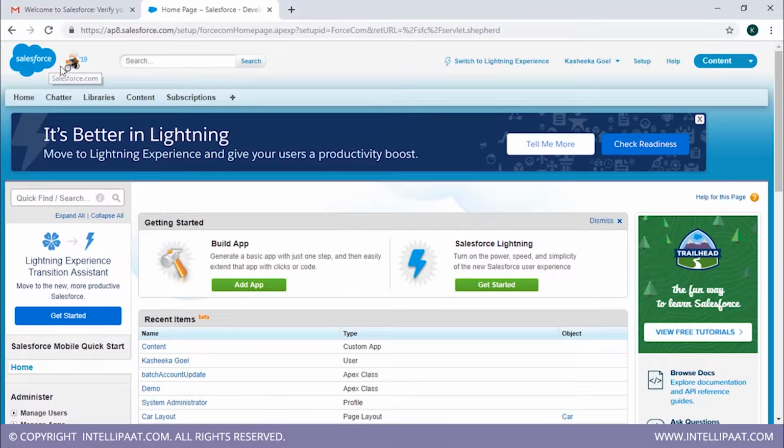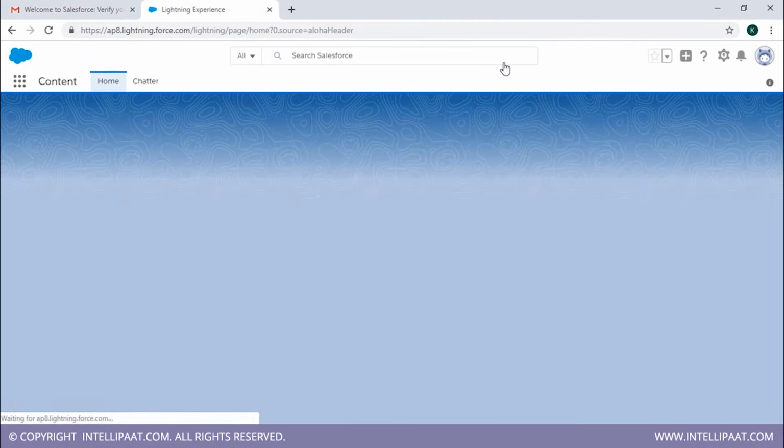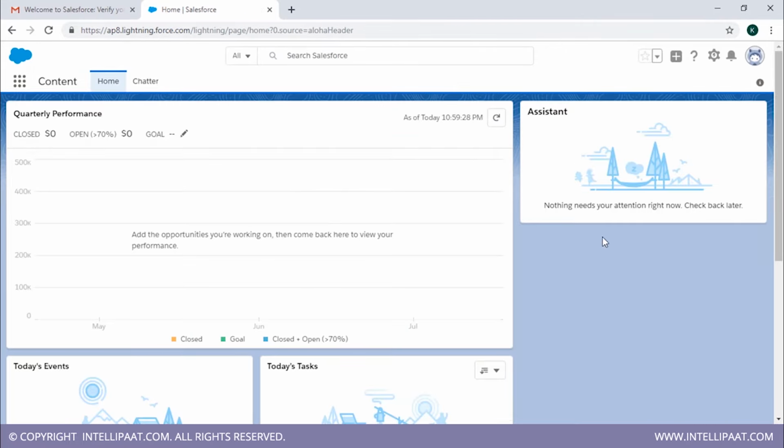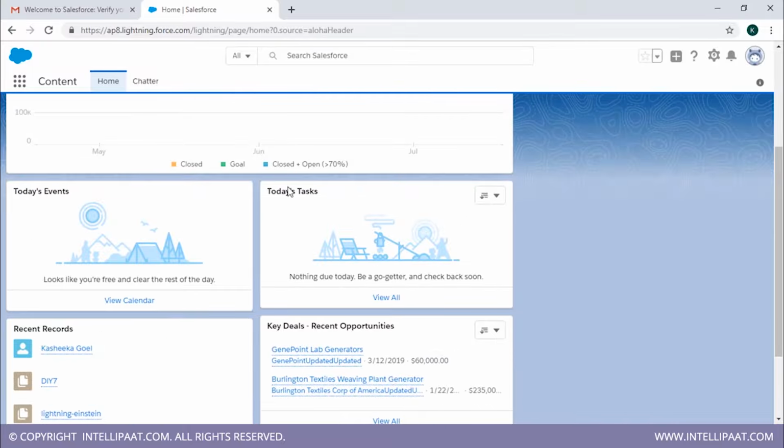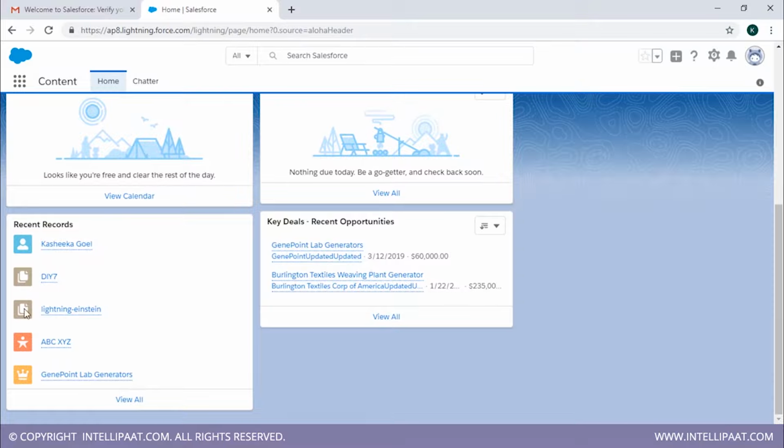Alright, so since the Lightning version is more visually appealing, we'll switch to Lightning version and whatever we're gonna do, we'll do on the Lightning version instead of the classic version. So we'll switch to the Lightning experience over here. This is the home. You can have all kinds of things over here. This is the graph of when it was used the last time and everything. You can have your today's tasks aligned over here, your events, all your records.